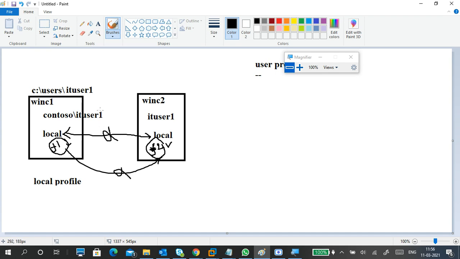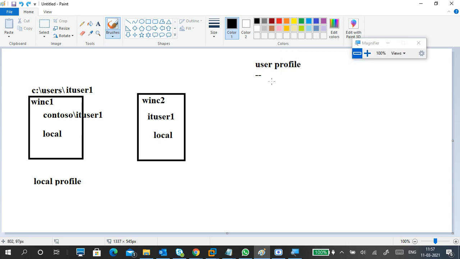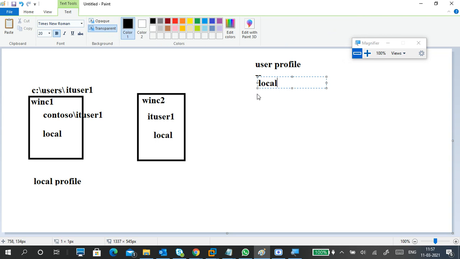Same thing here: two PCs but the same user, yet the user profile data is different here. Why? Because it's a local profile user. The user type is local profile. So in user profiles, there are two types. One is the local profile. It means the data of the user is stored in the local PC only.